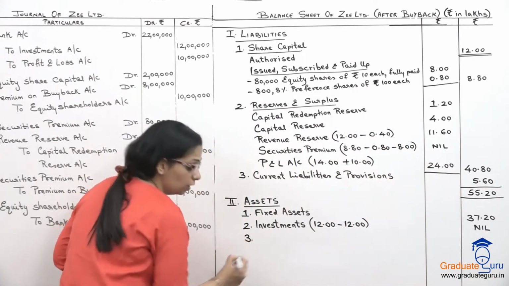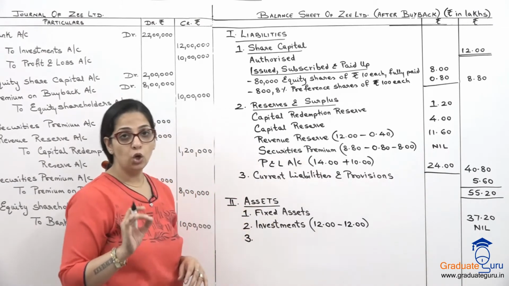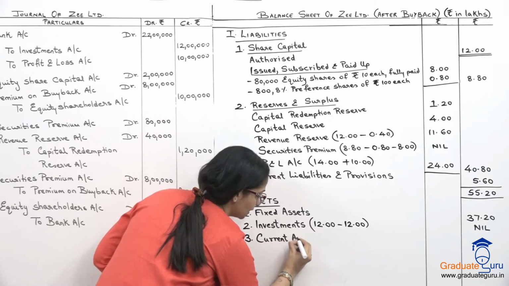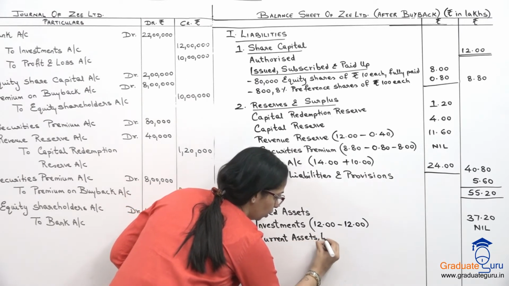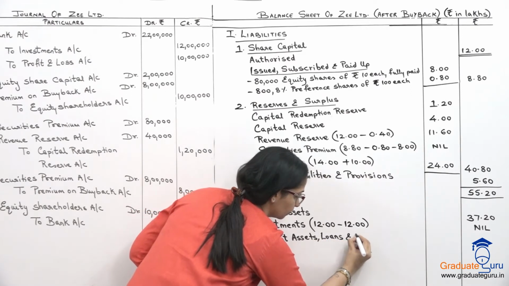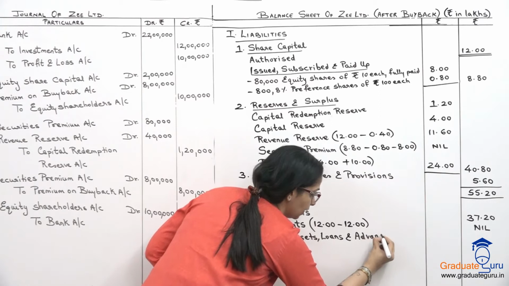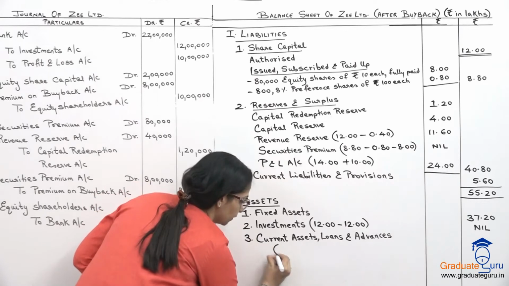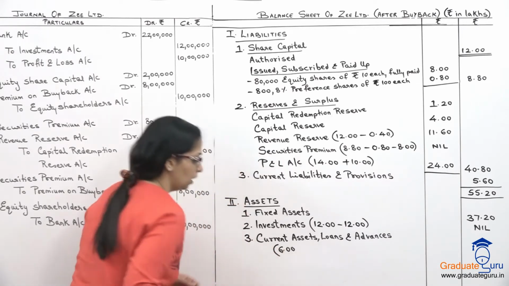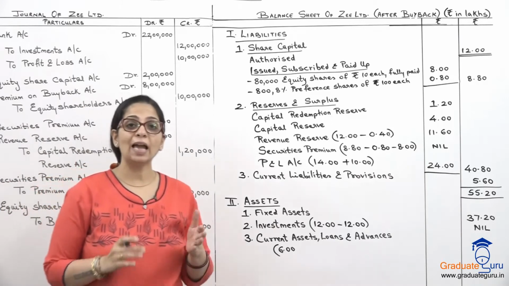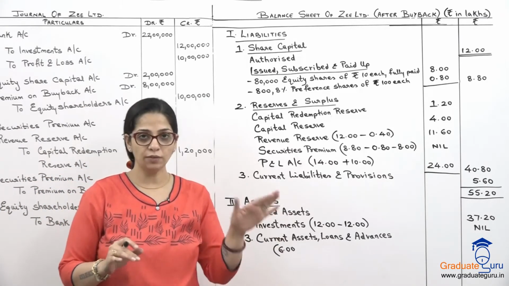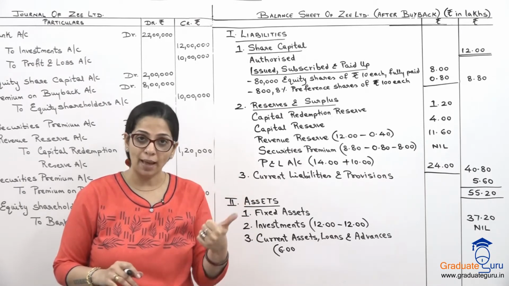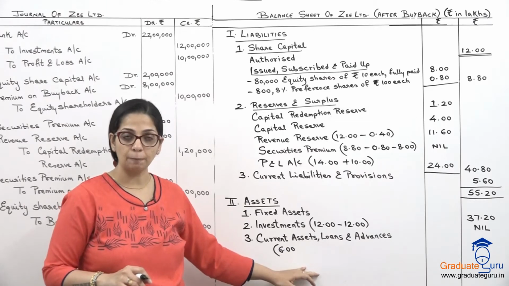And finally, we have current assets, loans and advances. Let's write that. Current assets, loans and advances. Now for this, what is the figure they have given us? 6 lakhs. So 6. Now current assets के अंदर ही cash bank balance included है. That is what they have said also and that is obvious also. So whatever entries are affecting my cash in bank, वो यहाँ पर ही effect दिखाना पड़ेगा current assets में.